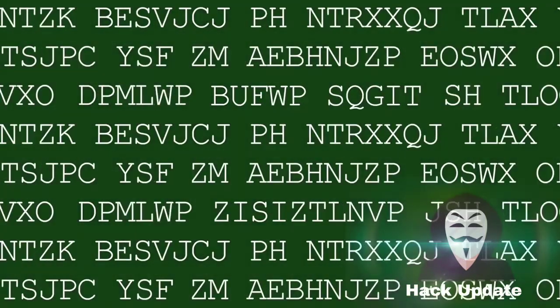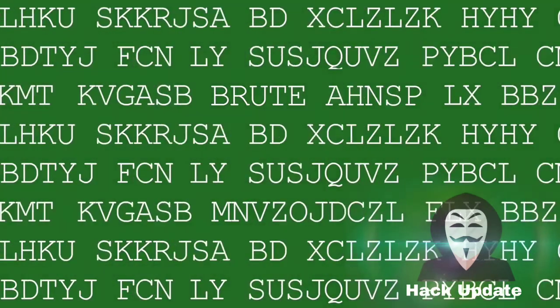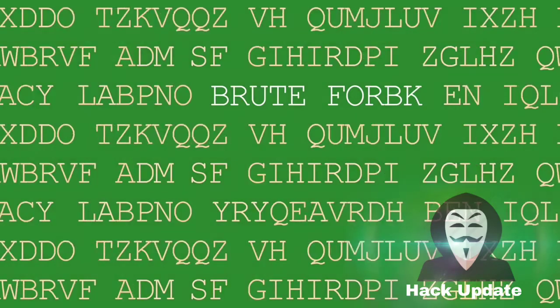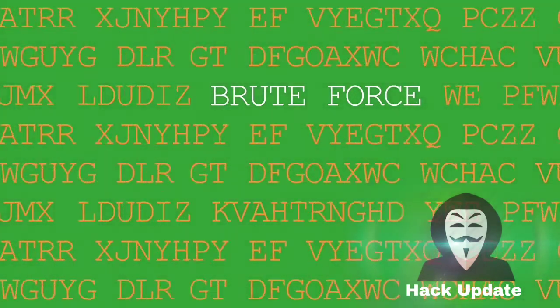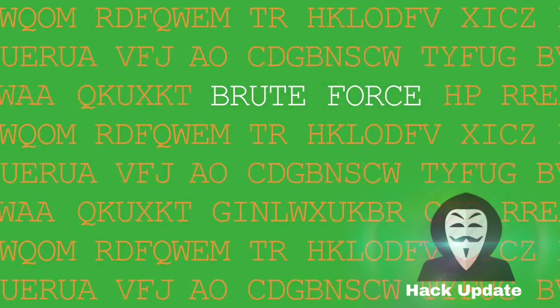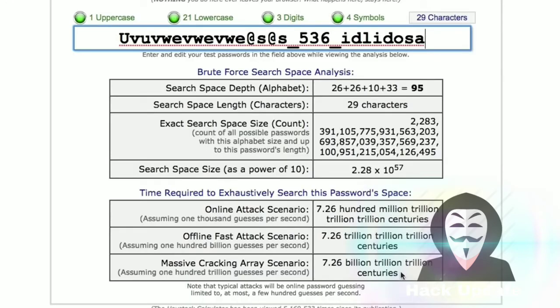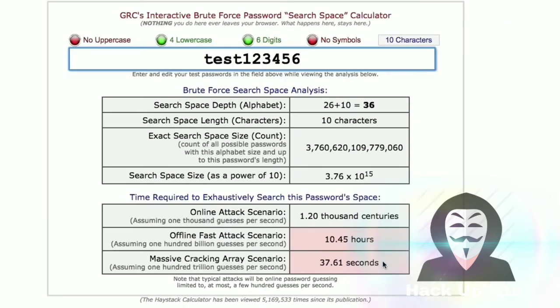In a brute force attack, each and every combination of letters, symbols, and numbers is converted into its hash form and is then compared with the password hash which is to be cracked. In other words, you're literally taking every possible password that can exist, converting it into its hash, and checking if the hashes match. So yes, it literally takes forever to crack a strong password using this method. However, if the computer's processing speed is fast enough, then yep, simple passwords can be cracked easily by this method.